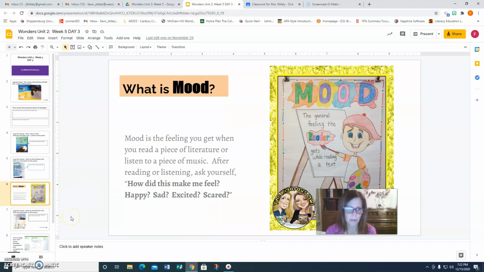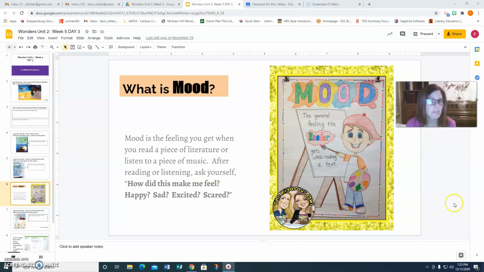Now, oftentimes in poetry, we feel a certain way or we think a certain way. We call that mood. And you might hear someone say they're in a good mood or a bad mood or a funny mood or an angry mood. Well, mood is a feeling you get when you read a piece of literature or even listen to a piece of music.